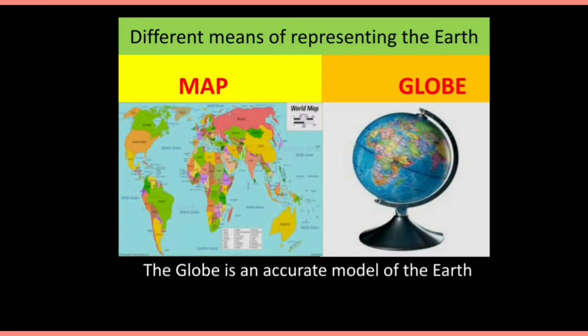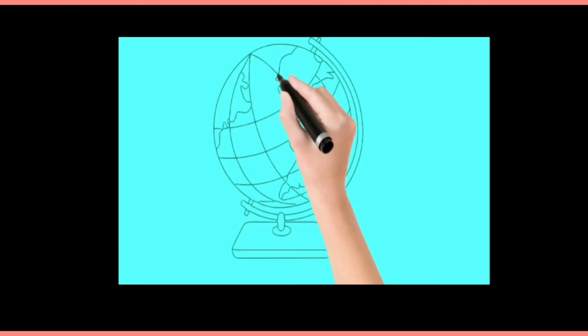And children, do you know geographers have developed different means to represent the earth on a smaller scale to make its study easy. So these two important tools that we use for this purpose are globe and map. In this video I will explain you about the globe.